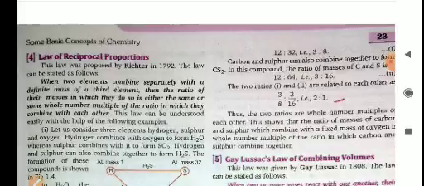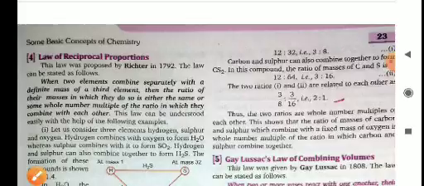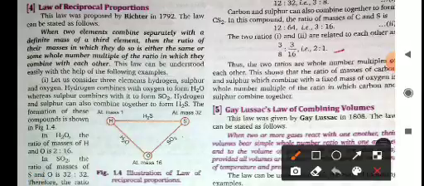Next one is the law of reciprocal proportions. When two elements combine separately with a definite mass of a third element, then the ratio of their masses in which they do so is either the same or some whole number multiple of the ratio in which they combine with each other. The ratio will be the same or a whole number multiple of the ratio in which they combine with each other. Let us consider one example.